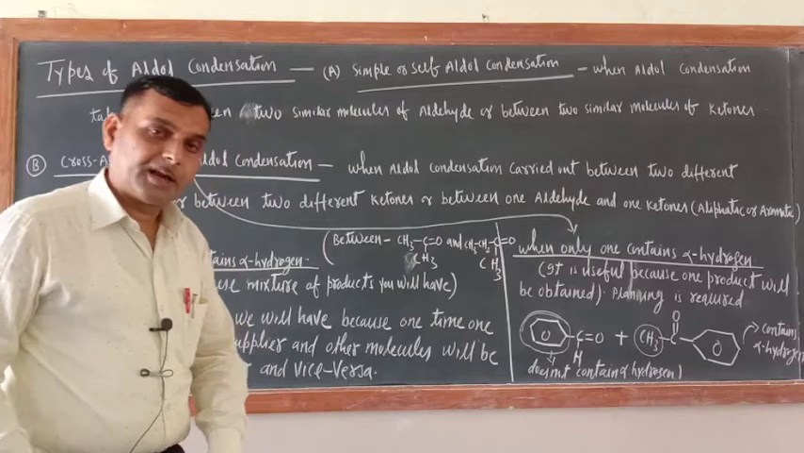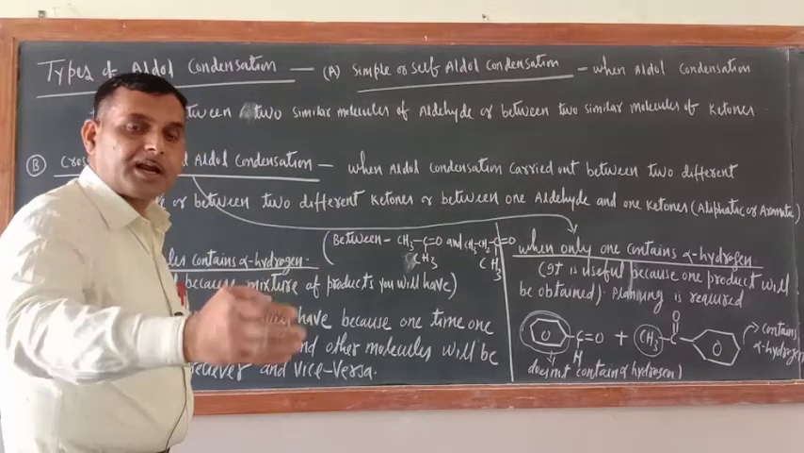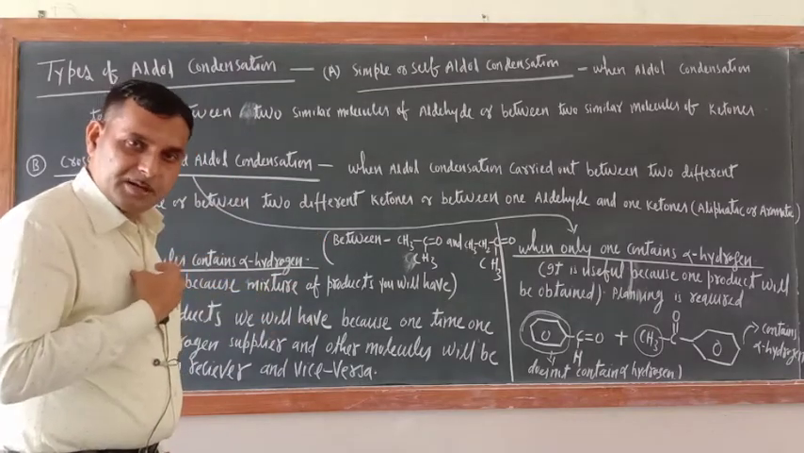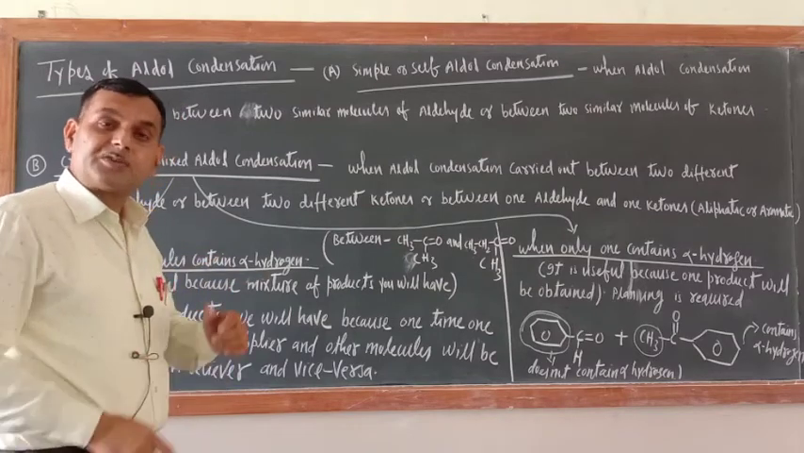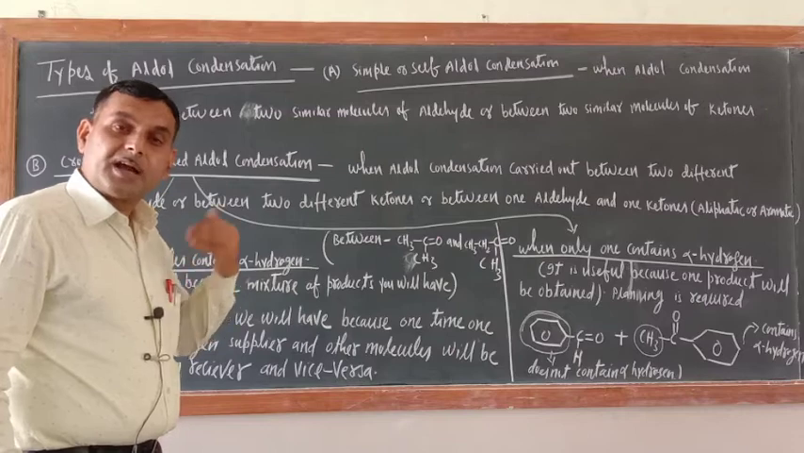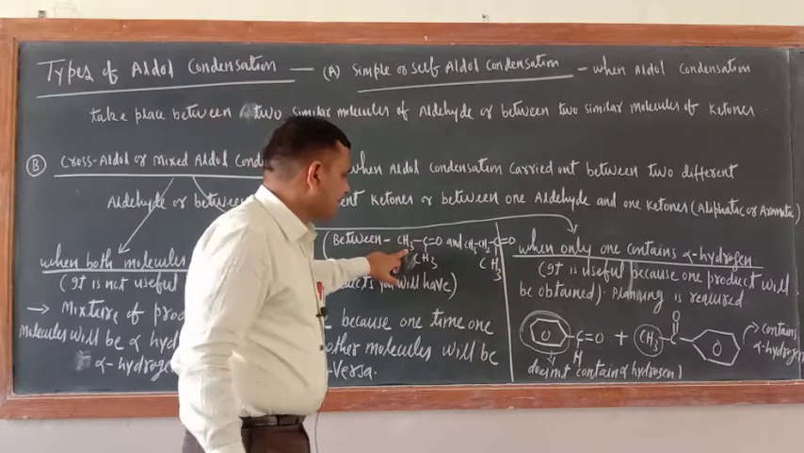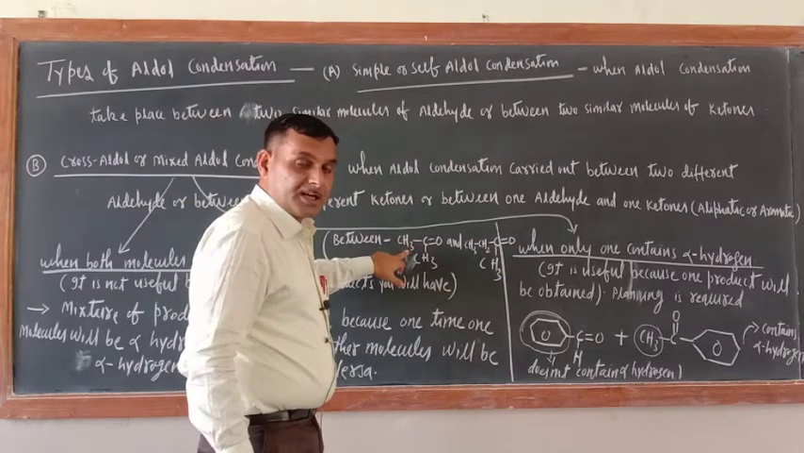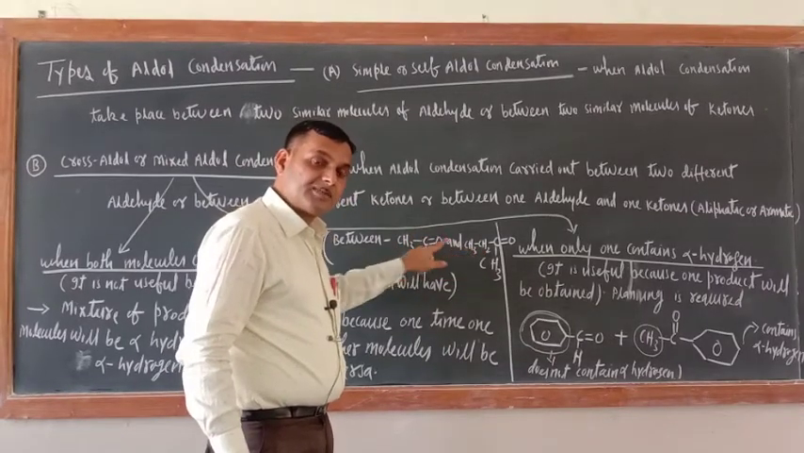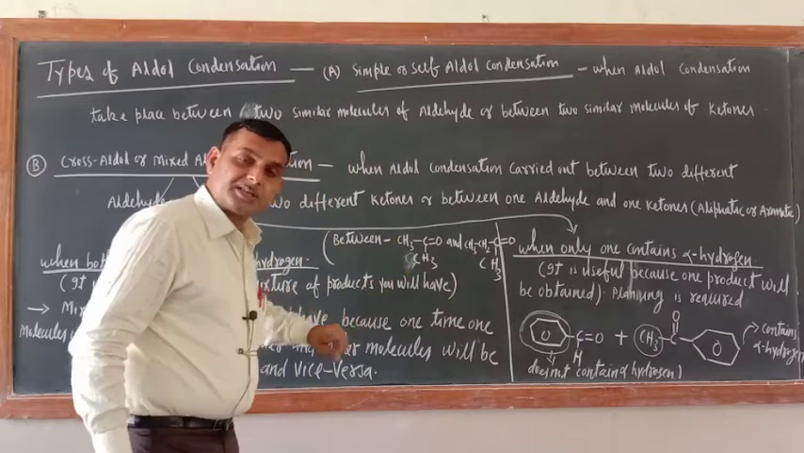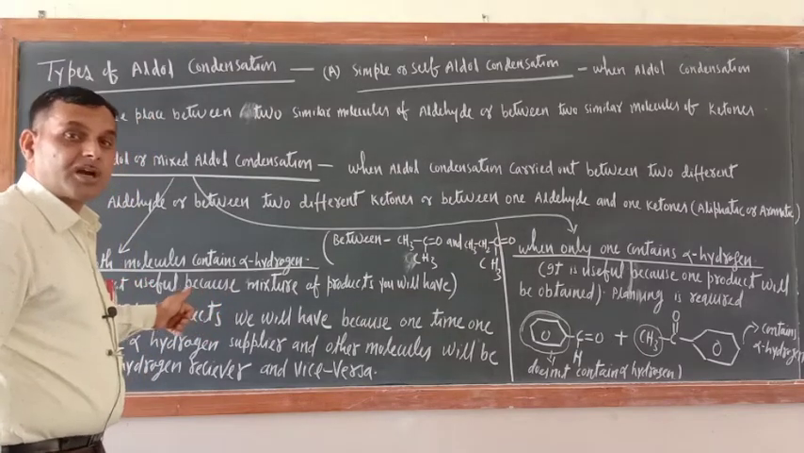If both contain alpha hydrogen, then one time one will be the alpha hydrogen supplier and the other will be the alpha hydrogen receiver, and vice versa. Second time, which was supplier will be the receiver, and which was receiver will be the supplier. Correct or not? Like here, in one step this may be the receiver and this may be the supplier, but next time this will be the receiver and this will be the supplier. Why is this possibility there? Because both have got the alpha hydrogen, that is why you are getting a mixture of products.